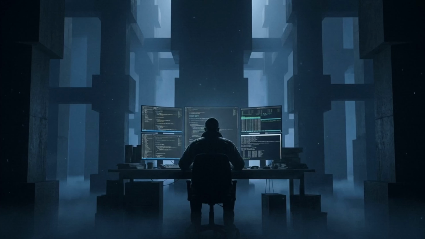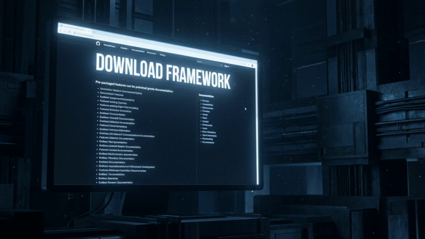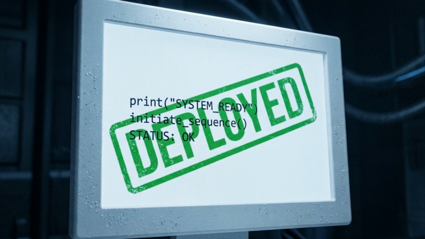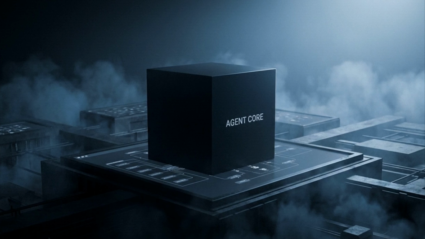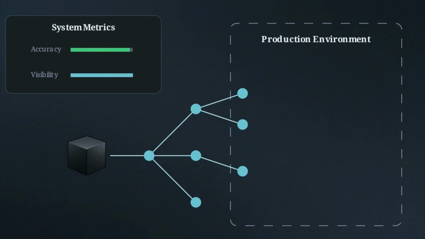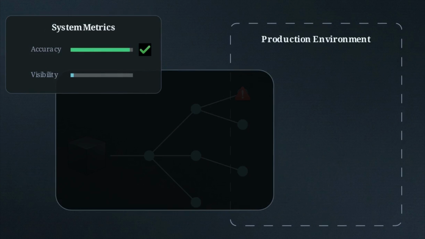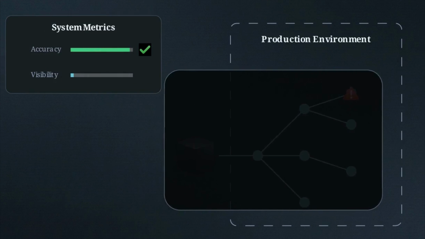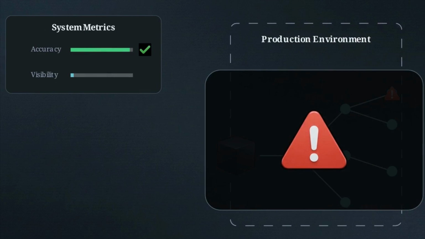When developers need to build an autonomous AI system today, the immediate reflex is to reach for a massive, pre-built agent framework. It promises instant scalability and rapid deployment with just a few lines of code. But importing that convenience creates a black box architecture. High point-in-time accuracy often masks the lack of visibility into the system's internal reasoning, making it impossible to spot a logic error before it hits production.